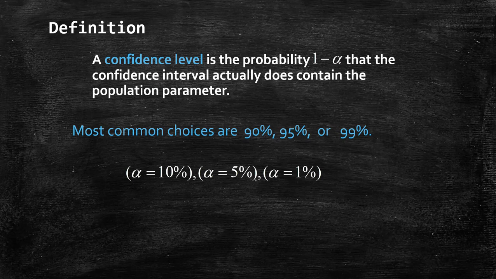But as we move on, we're going to find that a confidence level, that percentage, is the probability 1 minus alpha that the confidence interval actually does contain the population parameter. Our most common ones are 90, 95%, and 99%. If we have 90% as our confidence level, then alpha would be 10%. It's what's left over. If our confidence level is 95, alpha would be 5%, and if 99%, then alpha is 1%. So it's what's left over in that percentage.